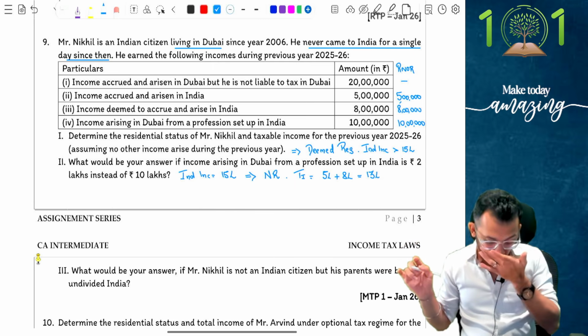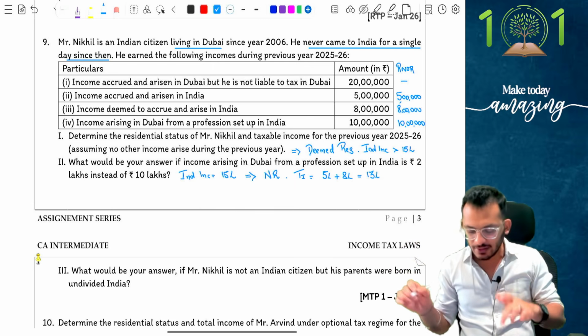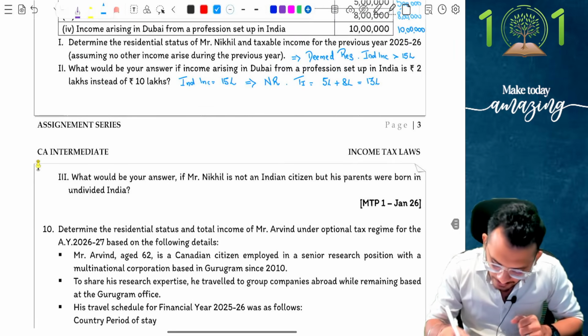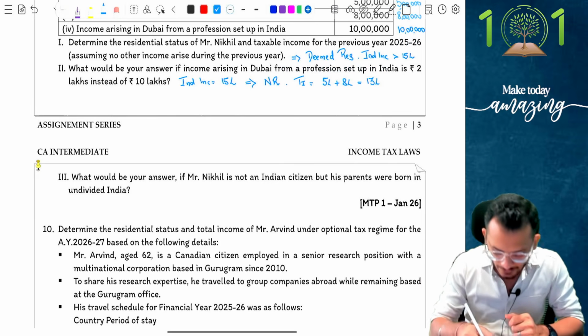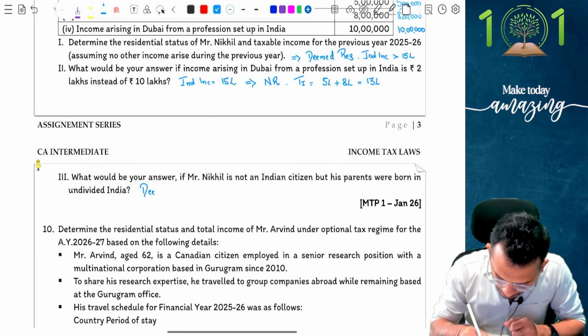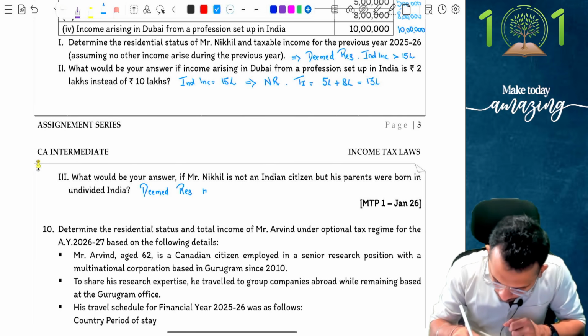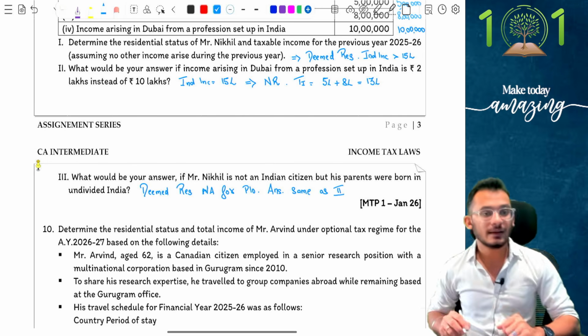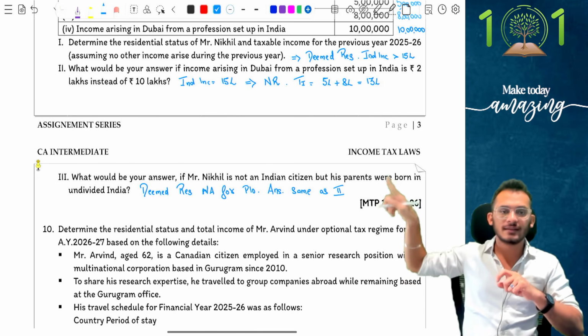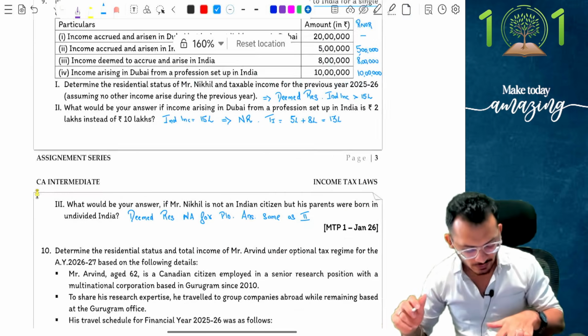Third, what would be your answer if Mr. Nikhil is not an Indian citizen but his parents were born in undivided India? Which means now Mr. Nikhil is not going to be an Indian citizen, he is going to be a PIO. Yes, deemed resident does not apply for a PIO. So the answer is same as 2, which means I will be treated as a non-resident. Non-resident will become 13 lakh rupees, and that is what the solution will look like.